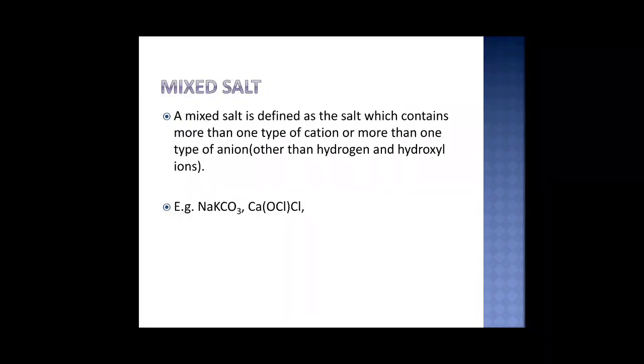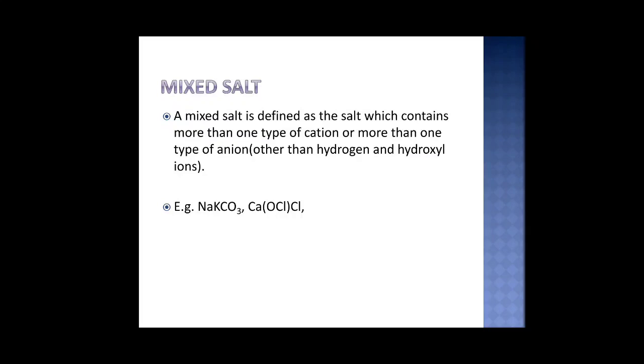It can be very close to an acid salt and a basic salt, but the difference is that in an acid salt we have a hydrogen ion, while in a mixed salt you will never have a hydrogen ion or an OH ion. So there could be two positively charged cations other than hydrogen, or two negatively charged ions other than hydroxyl ion.